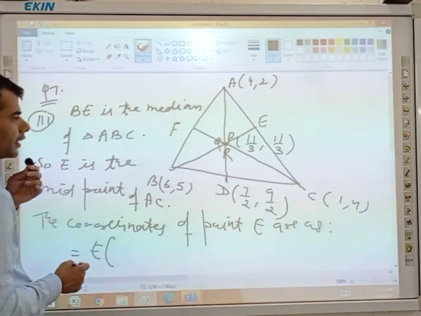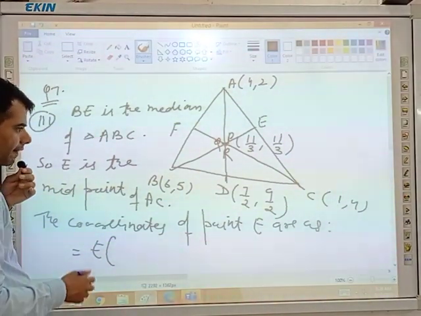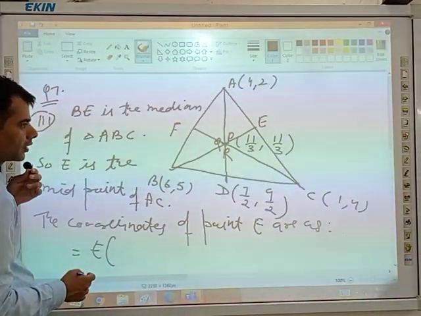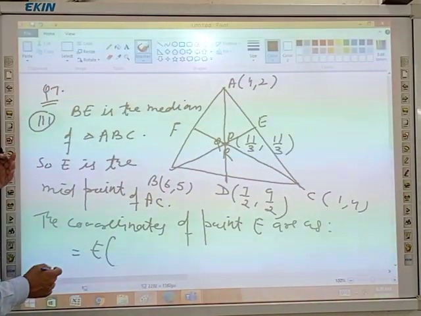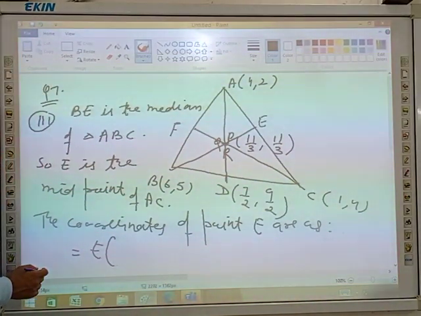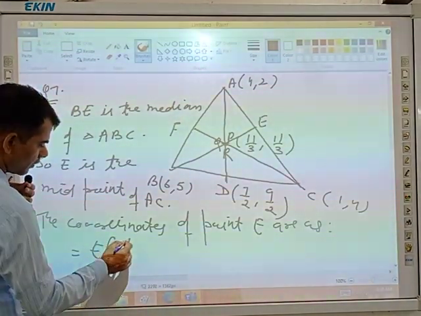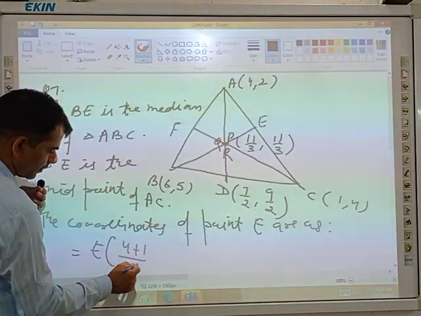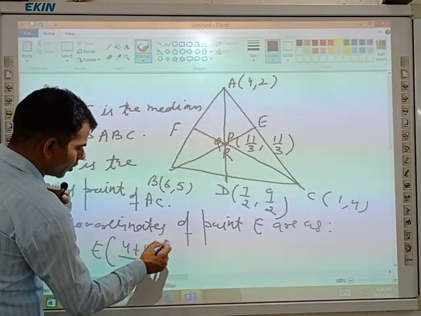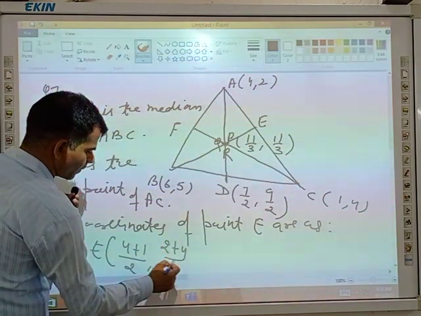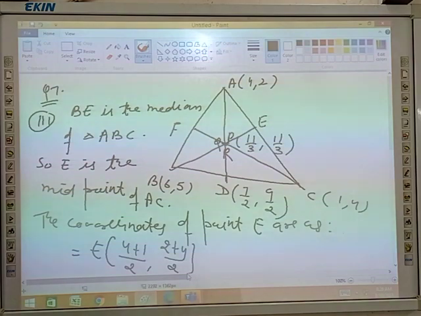E, that is your x1 plus x2 divided by 2, y1 plus y2 divided by 2. So 4 plus 1 divided by 2, 2 plus 4 divided by 2. Because E is the midpoint of AC.